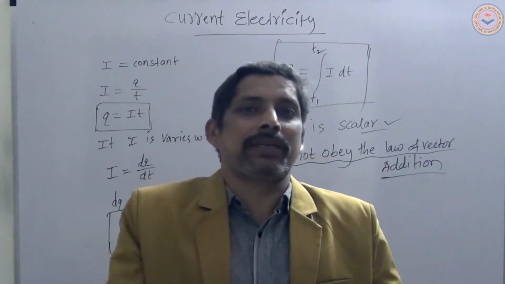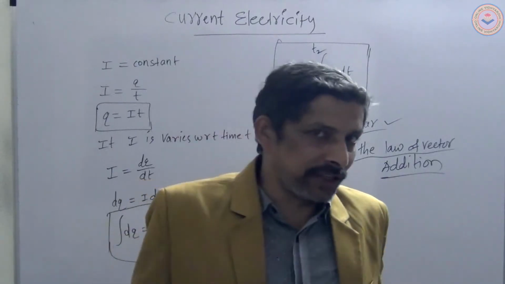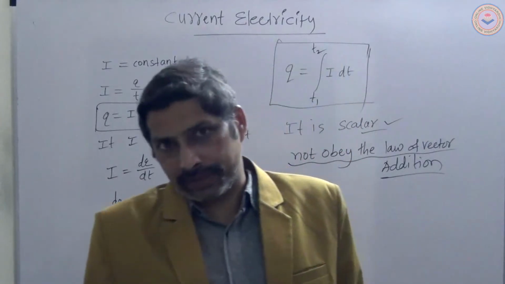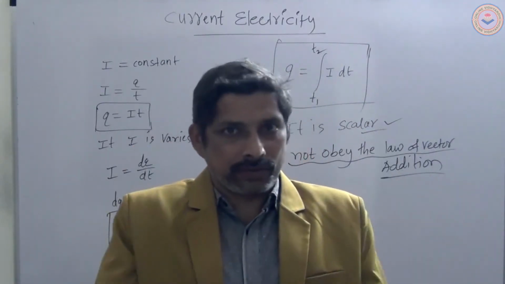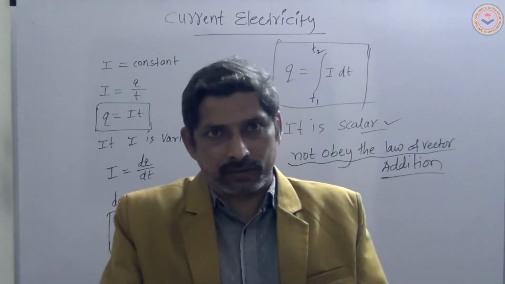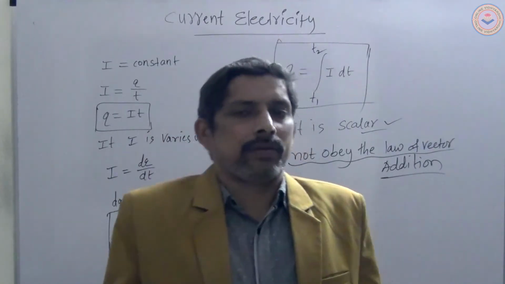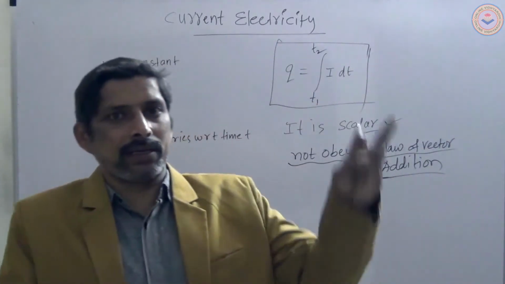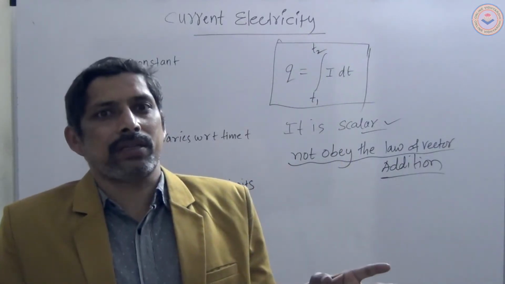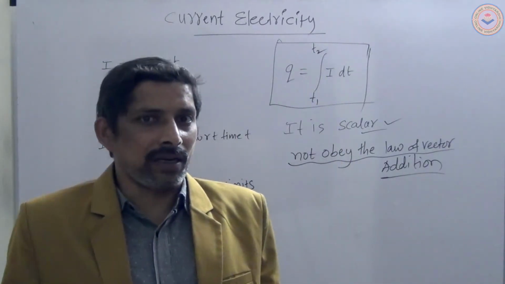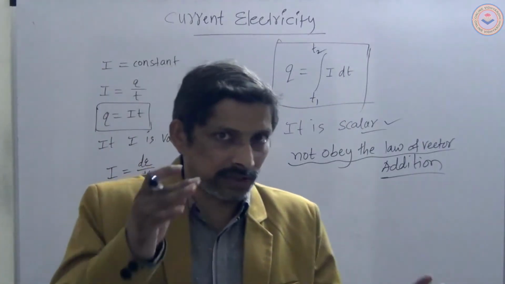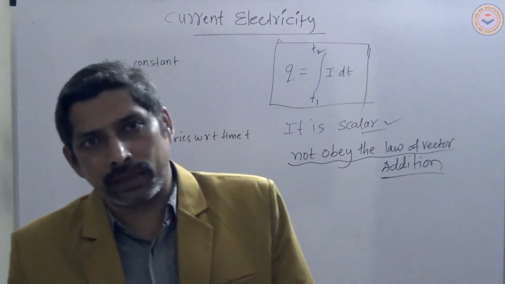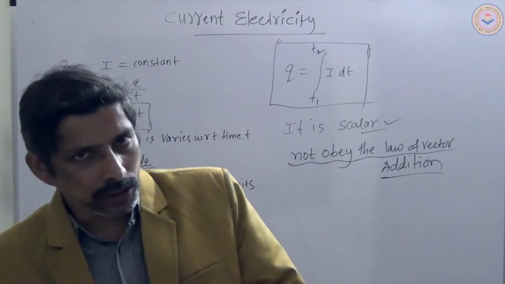We have 7 fundamental physical quantities, a first year topic in units and measurements, and 2 supplementary physical quantities. Those are mass, length, time, electric current, thermodynamic temperature, luminous intensity and quantity of the substance. These are the 7. The next 2 supplementary physical quantities are plane angle and solid angle. Total 9.